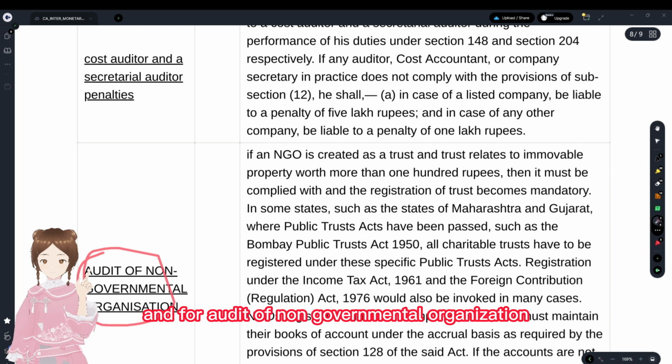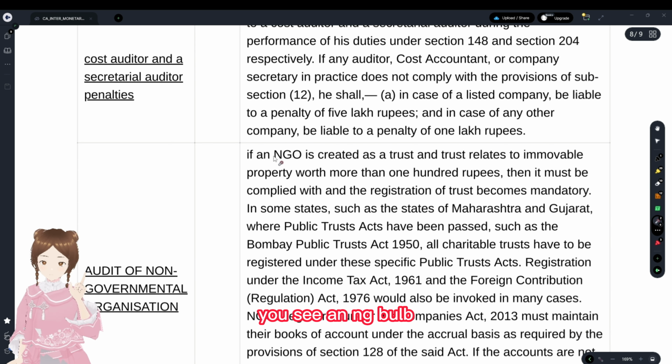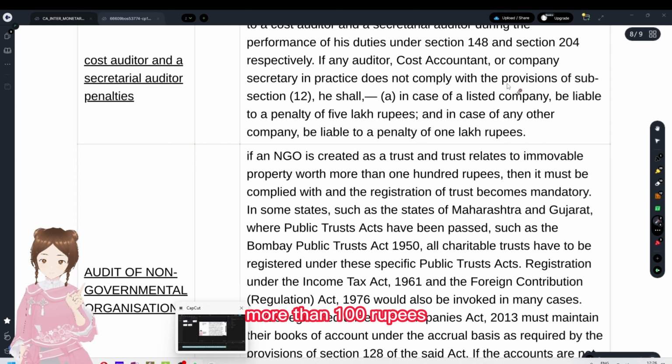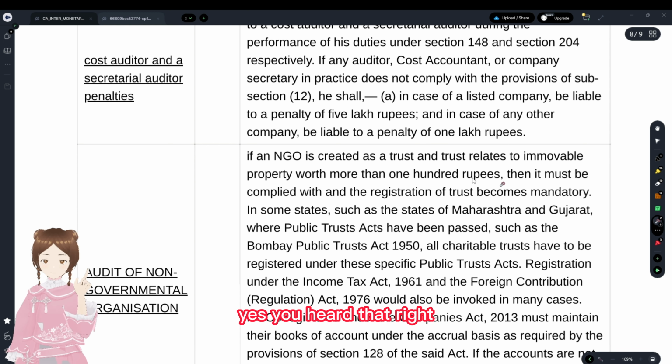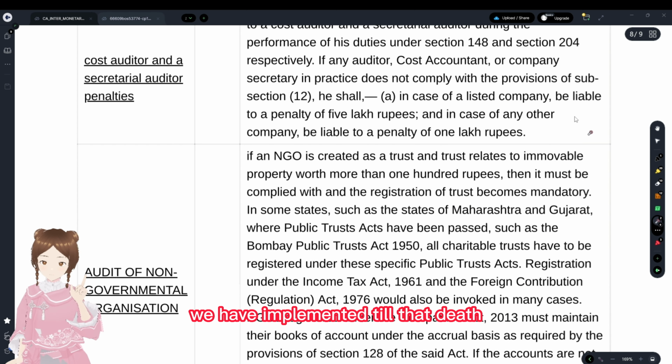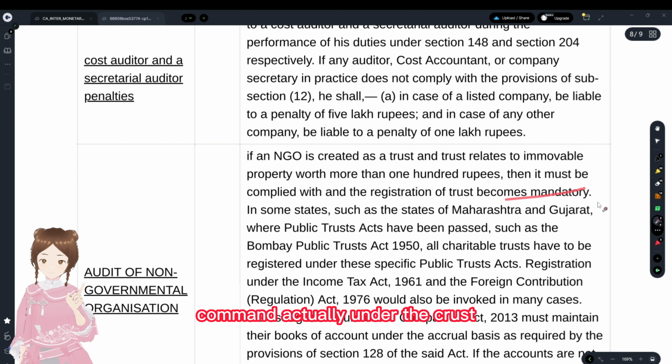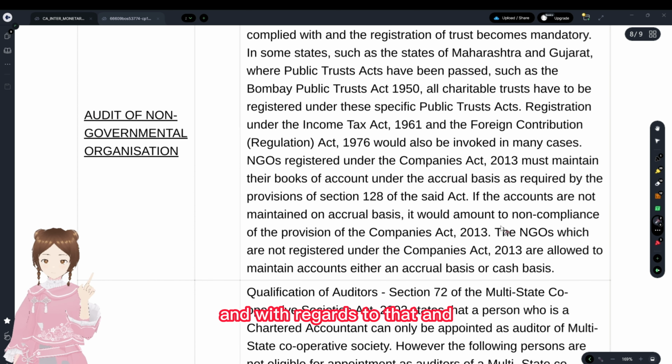And for the audit of a non-governmental organization, you see an NGO, a non-government organization, created as a trust, when it's a trust and having immovable property worth more than 100 rupees. Yes, you heard that right. That is 100 rupees. This is the snippet of the study material here: not more than 100 rupees. You see the act year number, that's something more than 100 years back. They haven't amended it till date, so remember that. Then they have to get registered mandatorily under the trust.